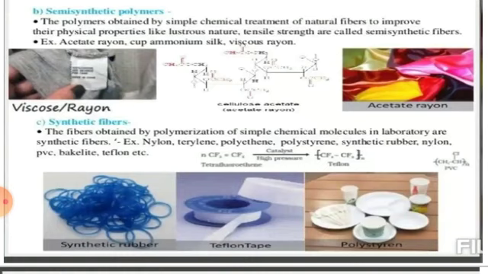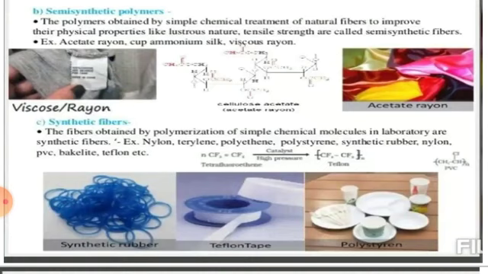Now based on the sources, it has been further classified into synthetic polymer. The word synthetic itself speaks that it is a man-made polymer. These polymers are artificially prepared by polymerization of one monomer or copolymerization of two or more monomers. That is, they are prepared in laboratories or in industries. They are synthetic polymer. Nylon, terylene, Teflon, bakelite, polyvinyl chloride, your polythene which we are using in our day-to-day life, they are nothing but synthetic polymer.